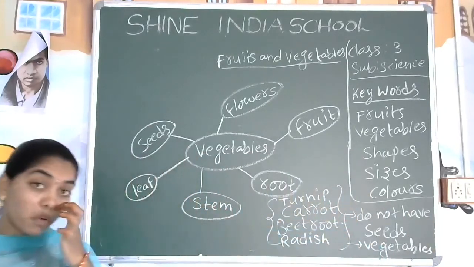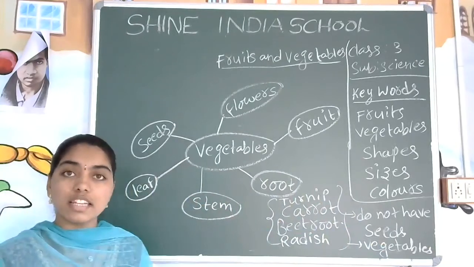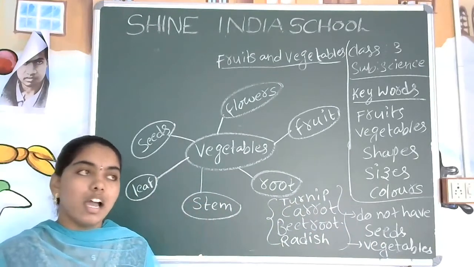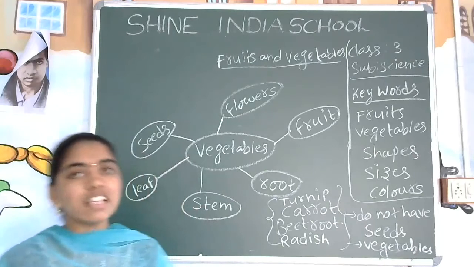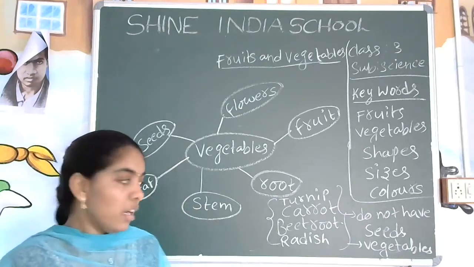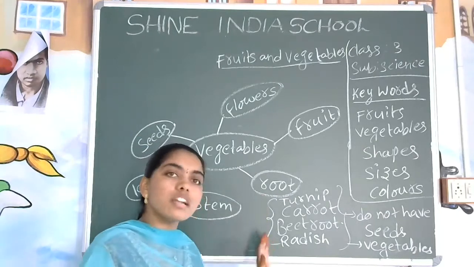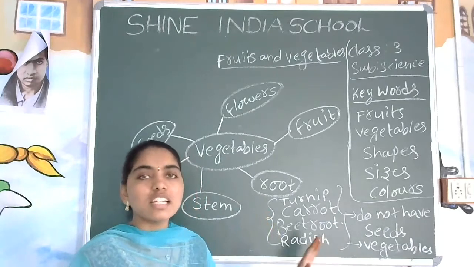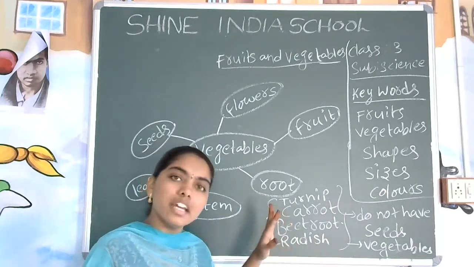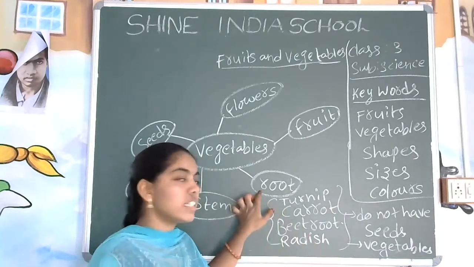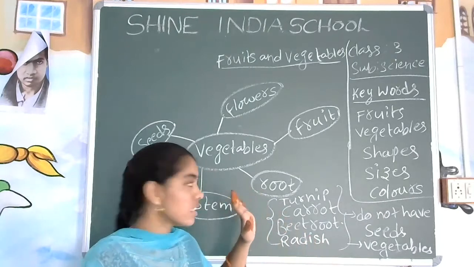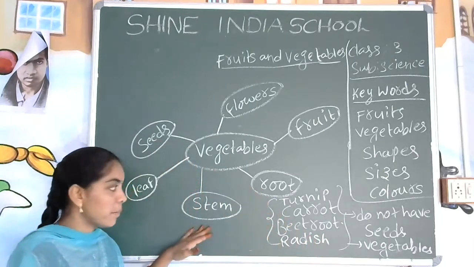Okay. Now, what is the function of the root? Mostly absorbing the water and next giving support to the plant. But here some of the roots are storing the food also. This is the third function of a root. Already we have learned about the functions of the root. Next we will move to the stem.